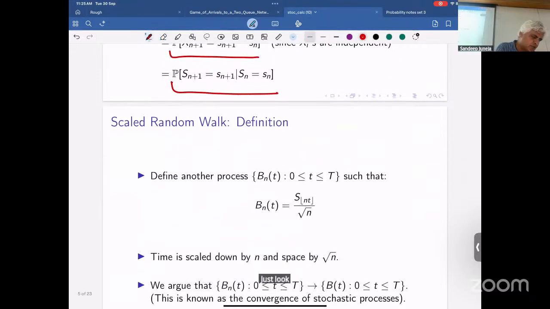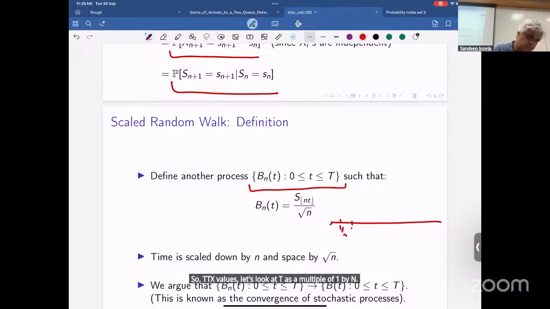Just look at this new process that we've constructed. How are we doing on time? B_n(t), with small time t going between 0 and T. So we'll just construct this continuous process: S_n of floor(nt), divided by root n. Essentially, we've defined this, so t takes values as a multiple of 1 by n, 2 by n, 3 by n, right? So this is a piecewise constant process that jumps at multiples of 1 by n.